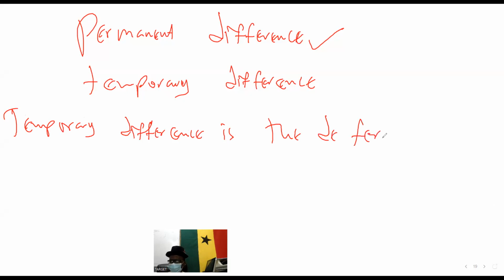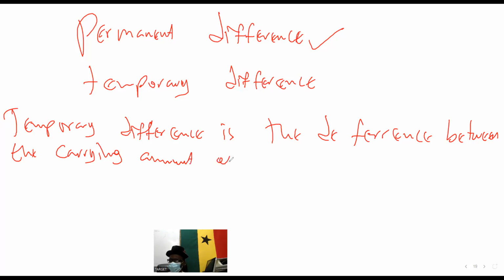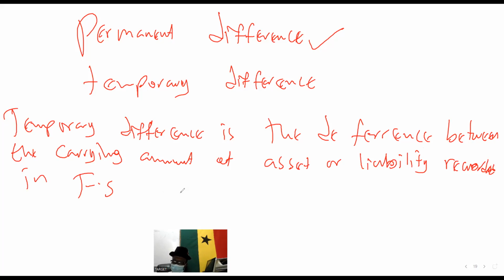Temporal difference is the difference between the current amount of an asset or liability recorded in the financial statement and its tax base.